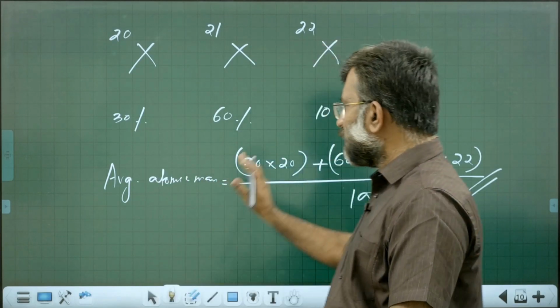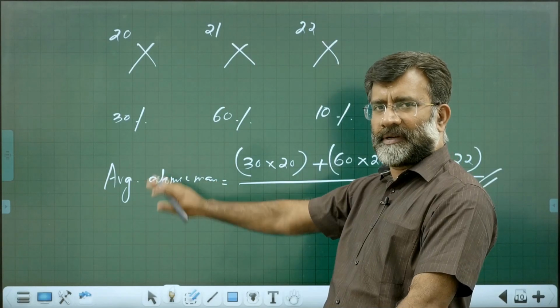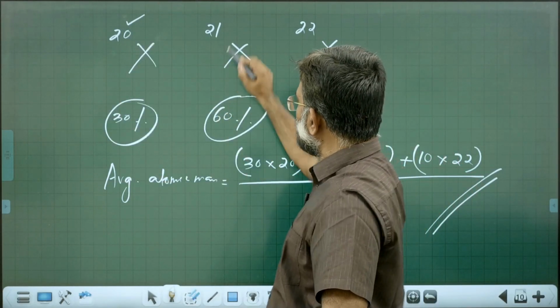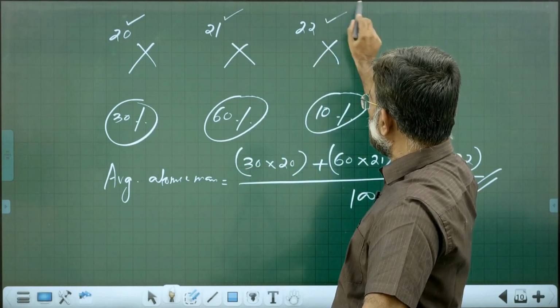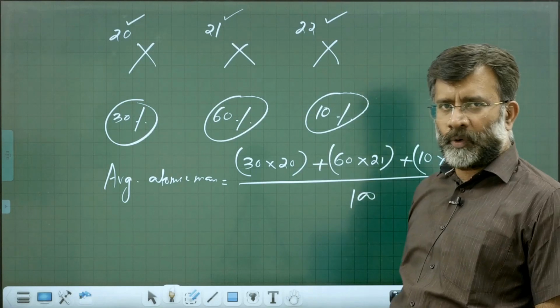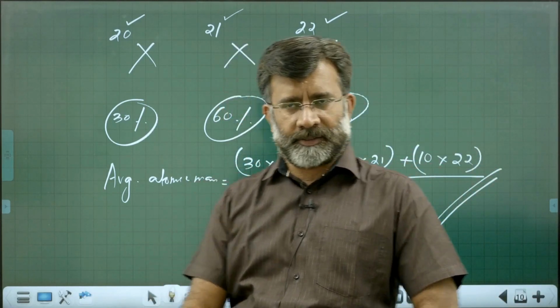Anyway, traditionally, this is the way to find the average atomic mass: the percentage into mass, the percentage into mass, the percentage into mass, divided by the total 100. That will give you the average atomic mass.